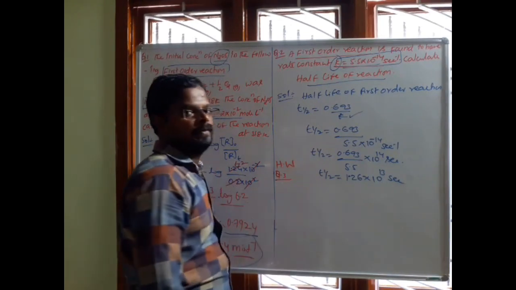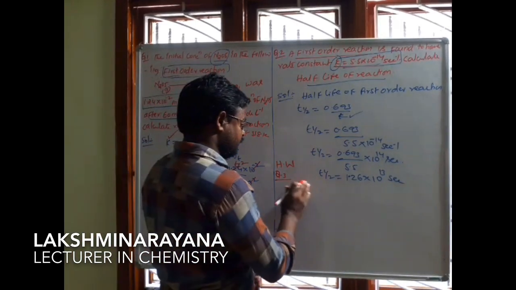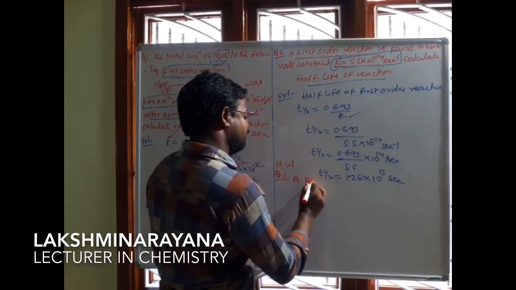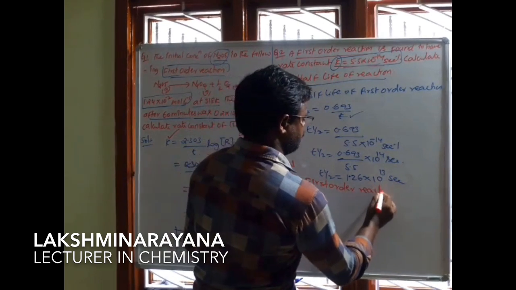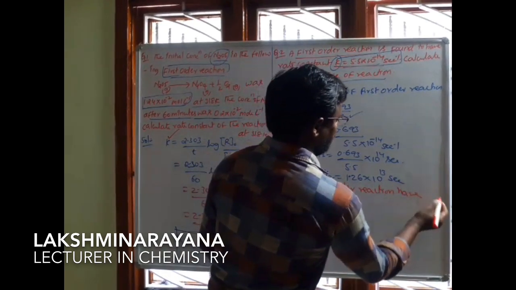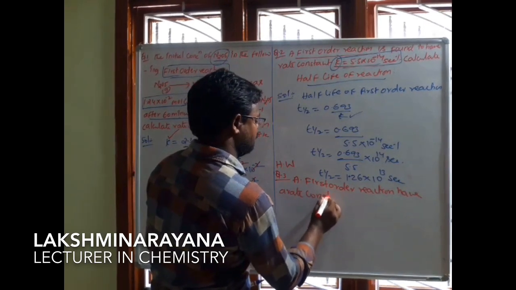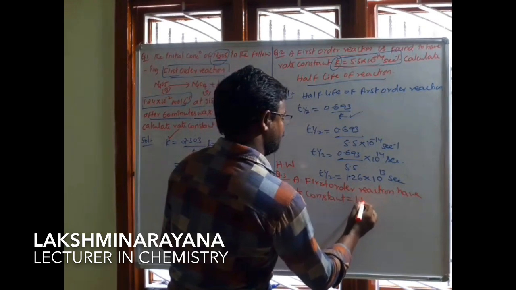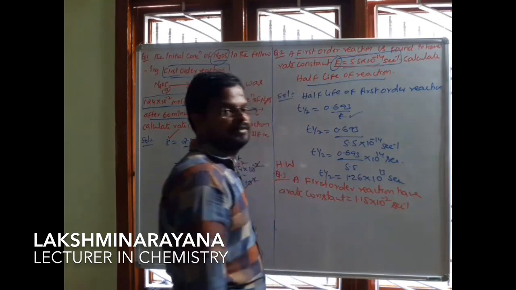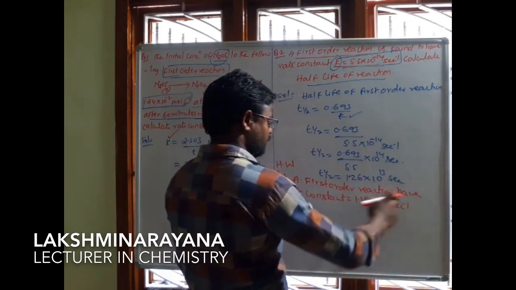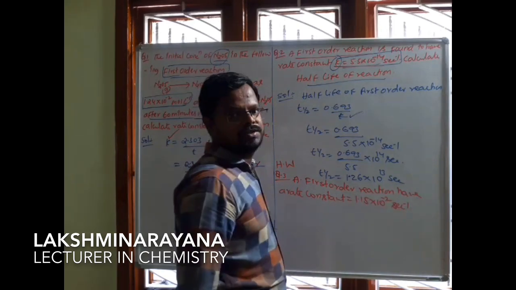Try the problem. Okay, see, take a problem. A first order reaction has rate constant 1.15 into 10 to the power of minus 2 second inverse.